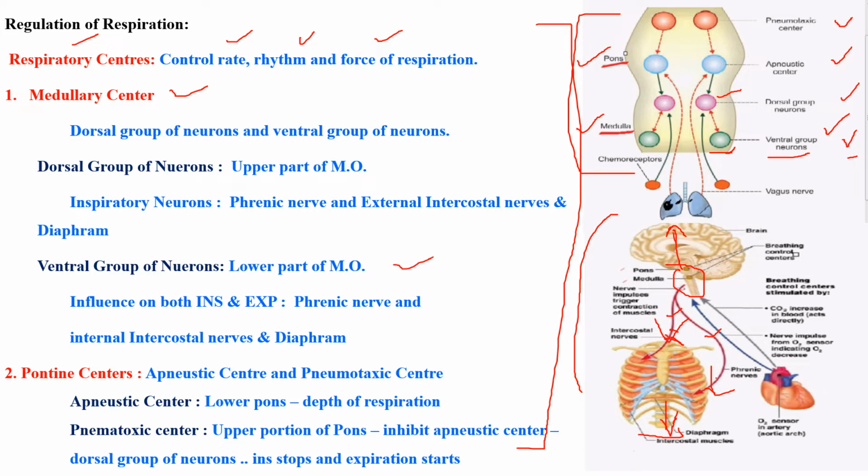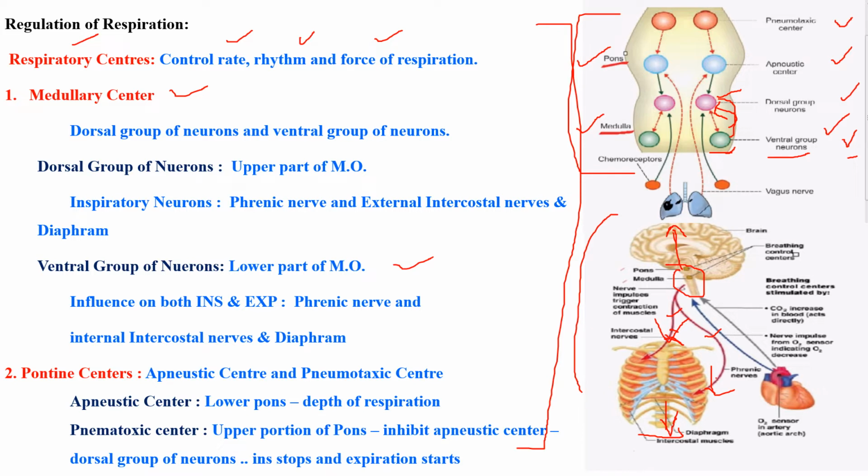Okay. See, and this ventral group of neurons will also have an influence over your dorsal group of neurons. Listen carefully, what happens: this will have an influence on the inspiration. It will inhibit the inspiratory process. Later the expiration will start. That's why expiration is called a passive process.